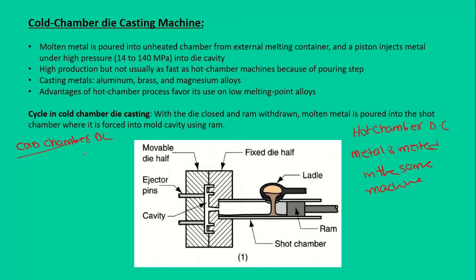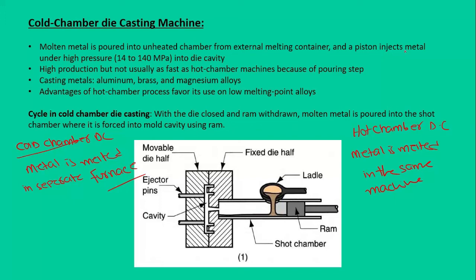And here in the cold chamber die casting, metal is melted in a separate furnace. So this is the main difference between the hot chamber die casting and the cold chamber die casting.